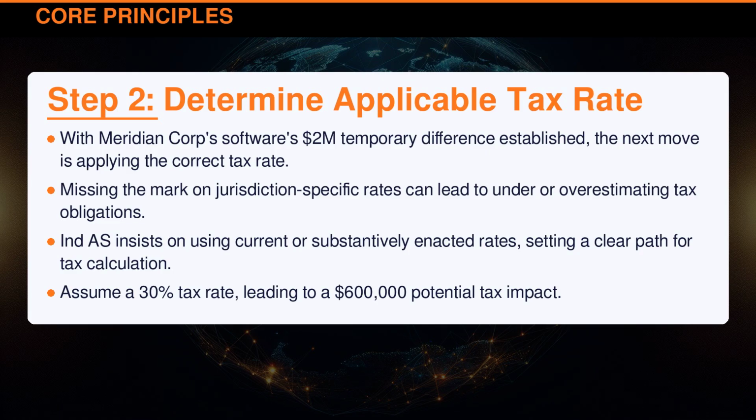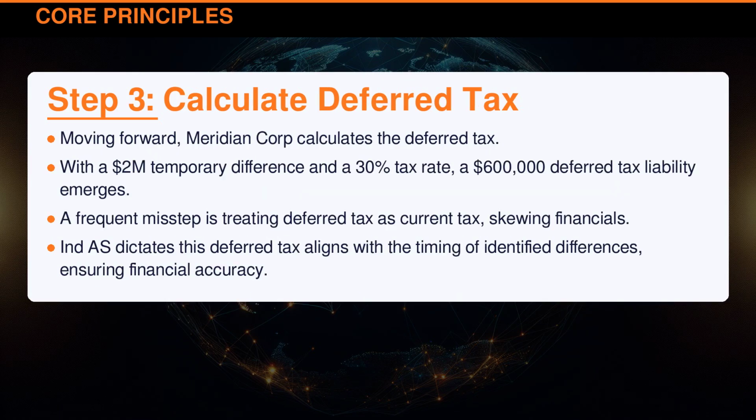Indian accounting standard insists on using current or substantively enacted rates, setting a clear path for tax calculation. Assume a 30% tax rate, leading to a $600,000 potential tax impact. Moving forward, Meridian Corporation calculates the deferred tax. With a $2 million temporary difference and a 30% tax rate, a $600,000 deferred tax liability emerges.